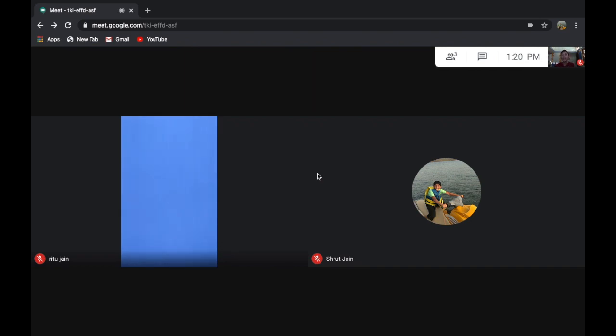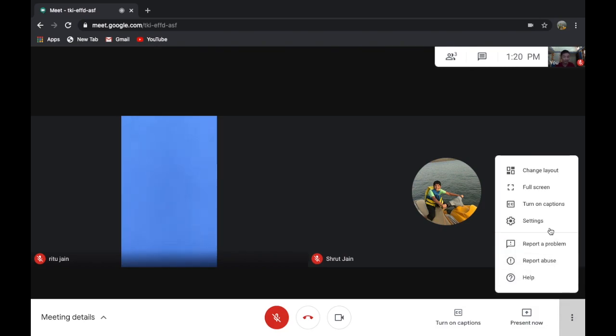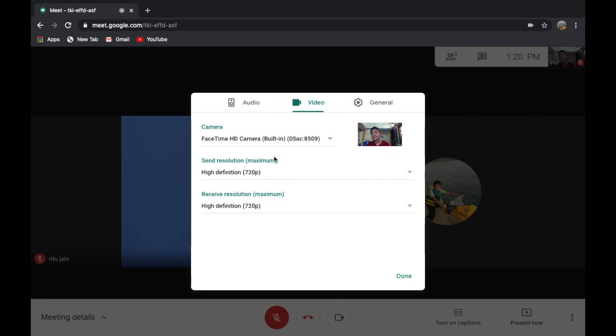So what we can do if you want a bit more audio clarity is reduce the quality of video being uploaded from your system. You can do this by clicking on the more option over here on the lower right corner, then go into settings, then go into video, and here you can see it's written send resolution maximum, and it's high definition 720p. So you can just bring it down to 360p and click on done.